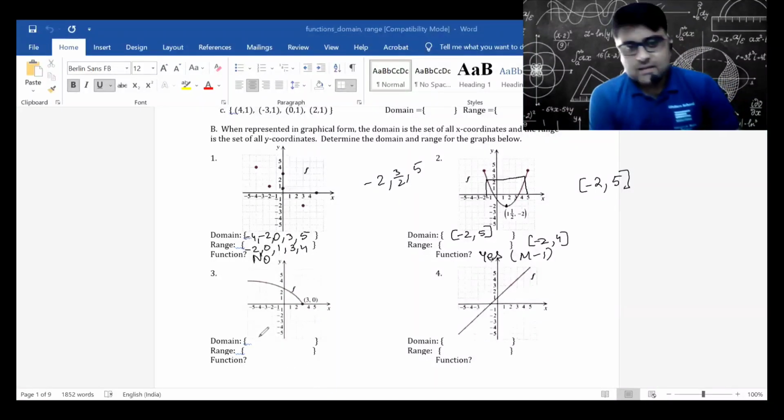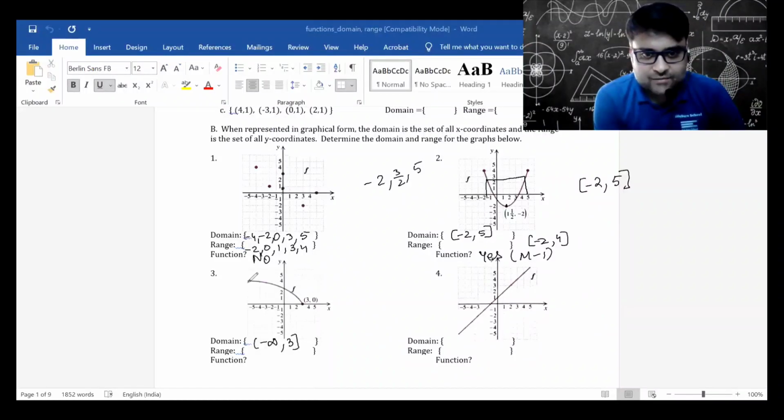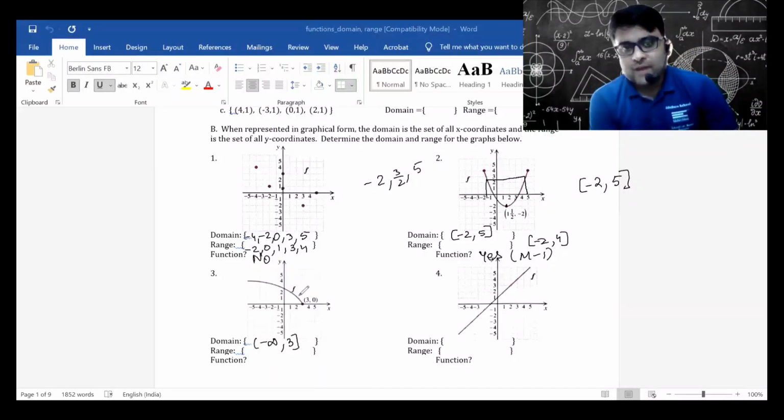So let's talk about the third one. The domain is -infinity to 3. If you have said -5 to 3, that's also fine. Does not matter. -infinity to 3, assuming that this is going like this. It's going from -infinity to this value. What about the range?